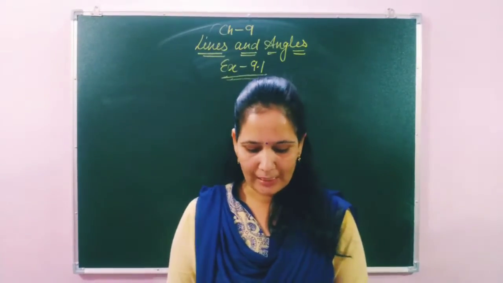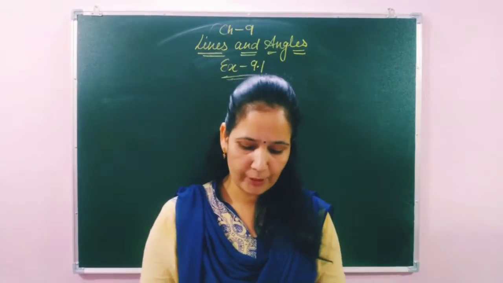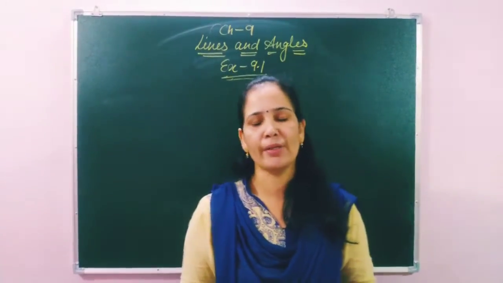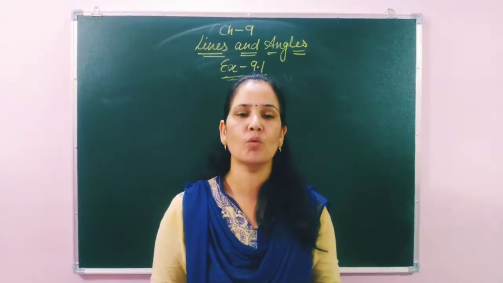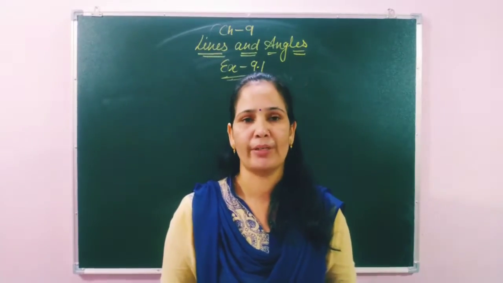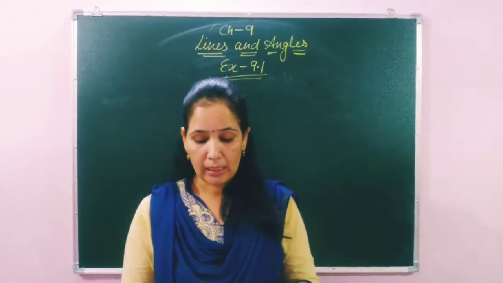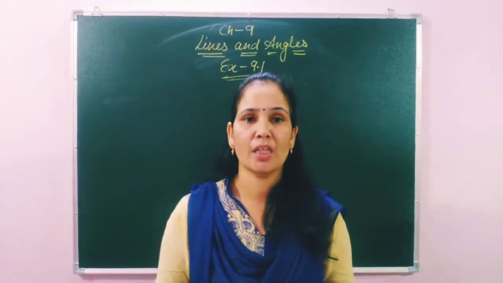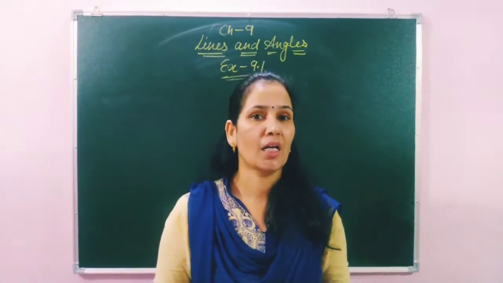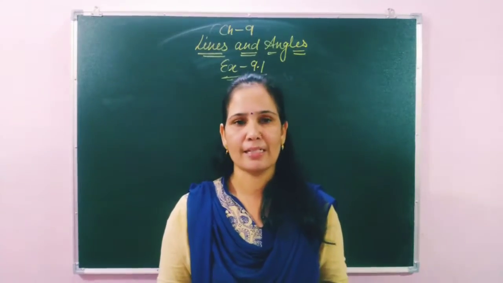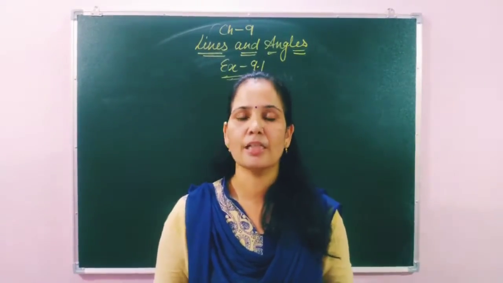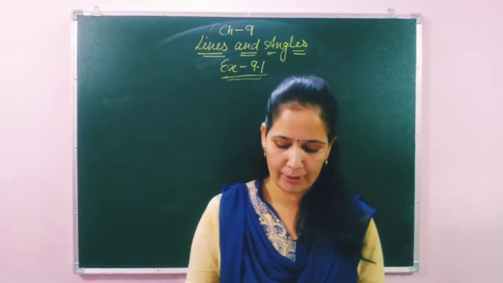Is it possible that two angles are complementary to each other? Students, we have discussed complementary angles. Complementary angles means if the sum of two angles is 90 degrees, those angles are said to be complementary. So, in a special situation, it can be complementary. The first situation is if both are acute. Acute means less than 90 degrees. So students, if both angles are acute, yes, it is possible that they can be complementary.